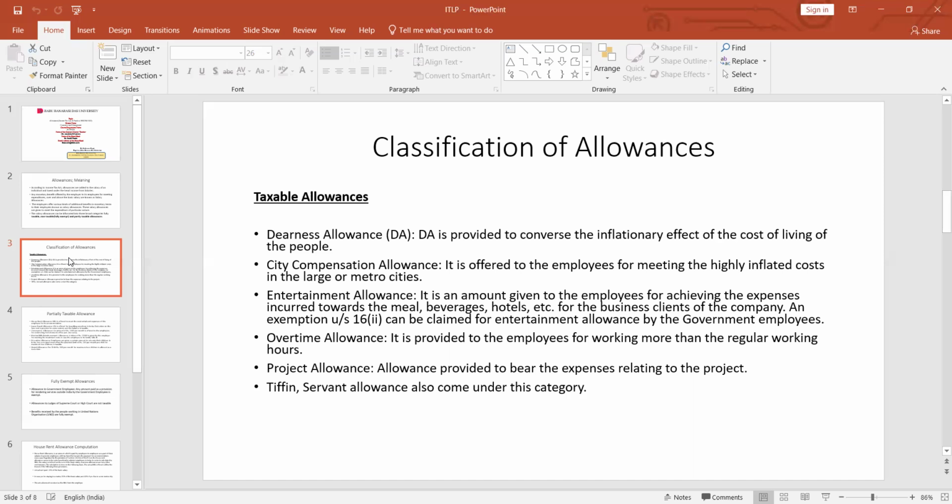Overtime allowance. It is provided to the employees for working more than the regular working hours. Project allowance is provided to bear the expenses related to the project. Apart from them, tiffin allowance and servant allowance also come under this category.